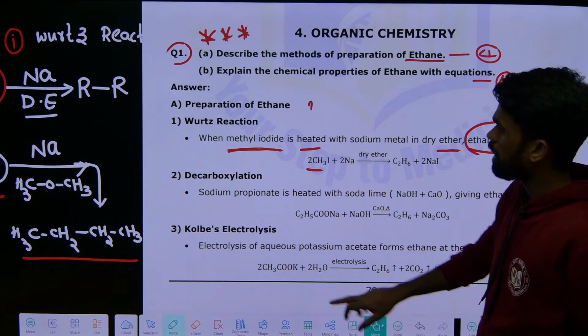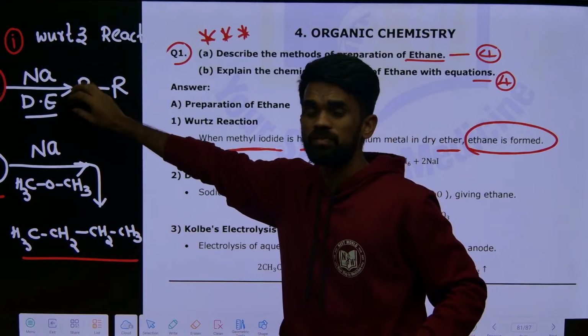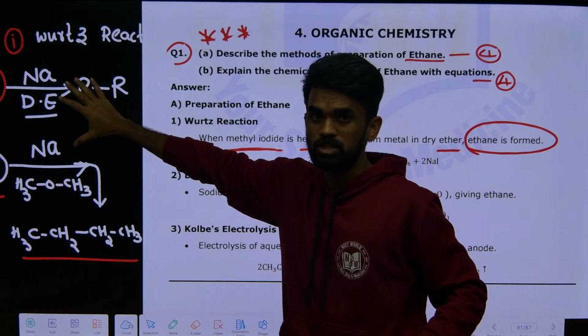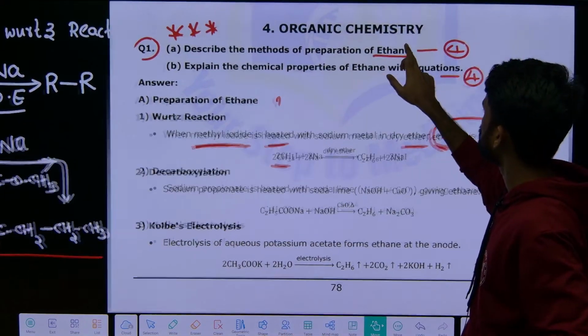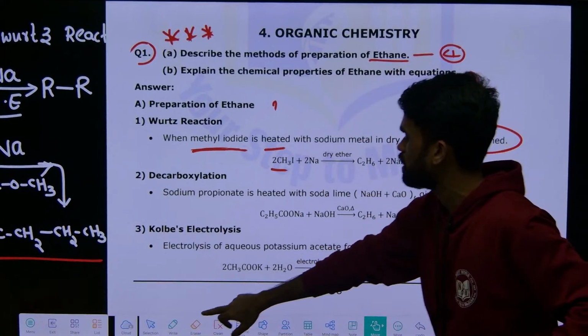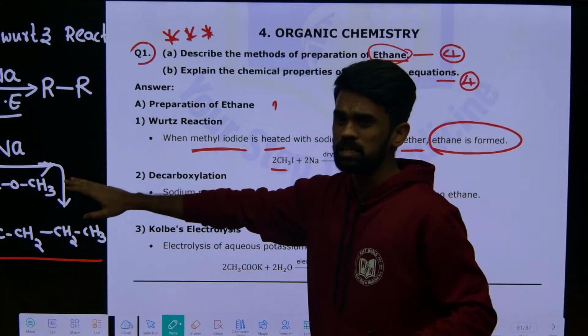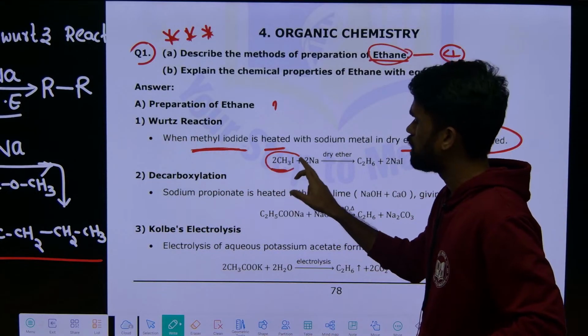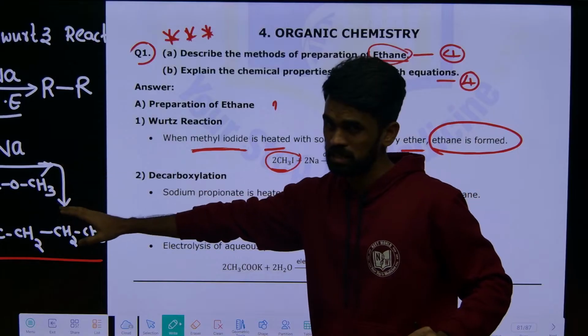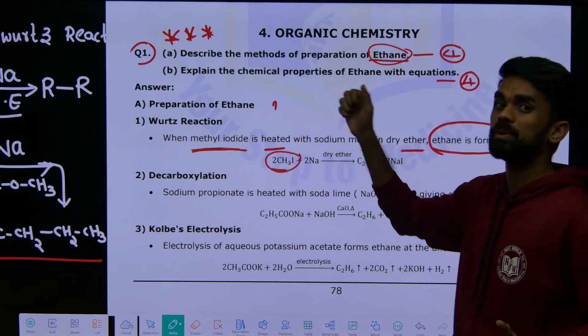Here I have given you the complete Wood's reaction. But in the question, what are they asking? They are simply asking for the preparation of ethane. So you need not take all this, just take methyl iodide. I have explained Wood's reaction first, and now using Wood's reaction we are preparing our ethane.